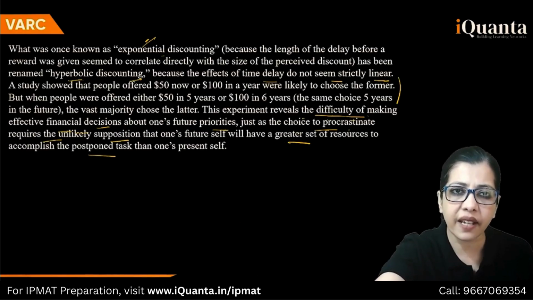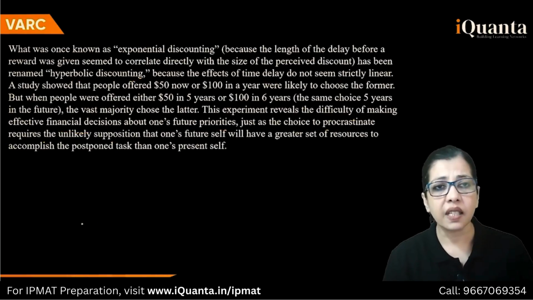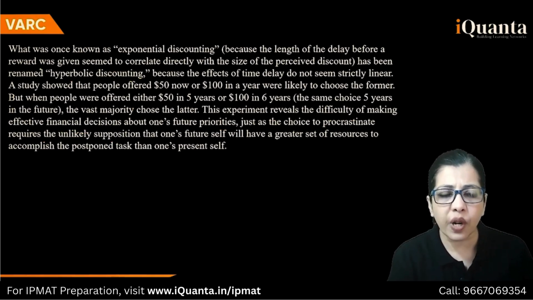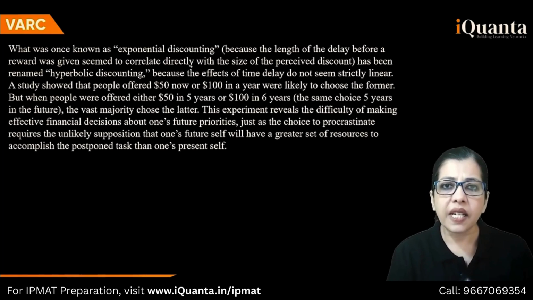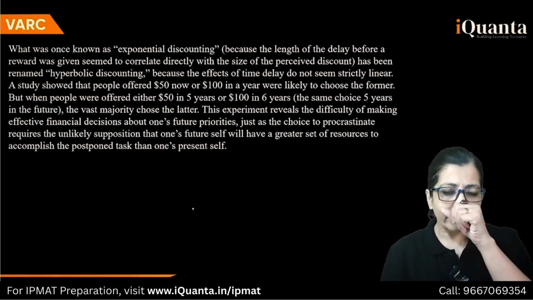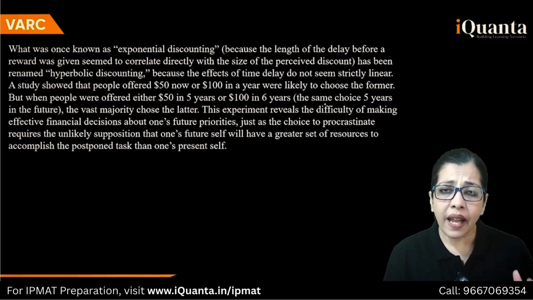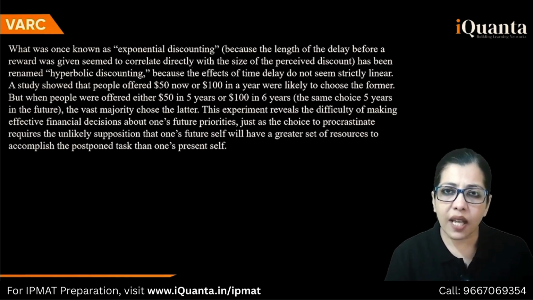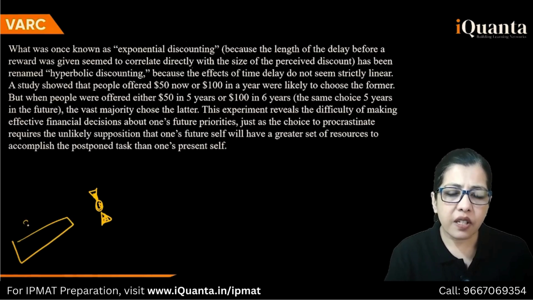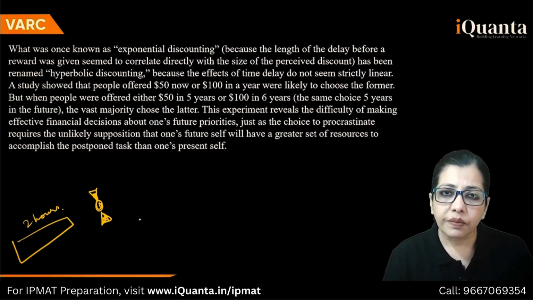Still, I'll take you back and we'll check. What does he say here? What was once known as exponential discounting, because the length of the delay before a reward was given seemed to correlate directly with the size of the perceived discount. In simple language, what does this mean? It was called exponential because the length of the delay before a reward, let's say you are getting this sweet toffee, the length of the delay, let's say 2 hours, before a reward was given seemed to correlate directly with the size of the perceived discount.